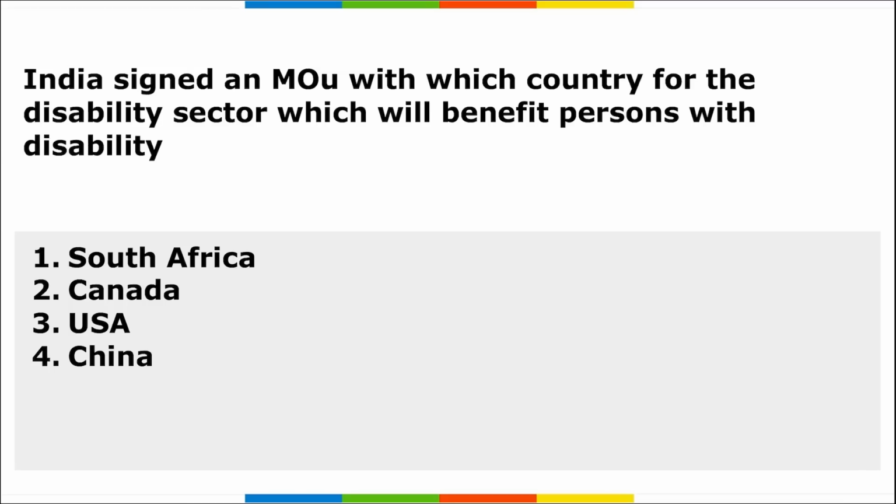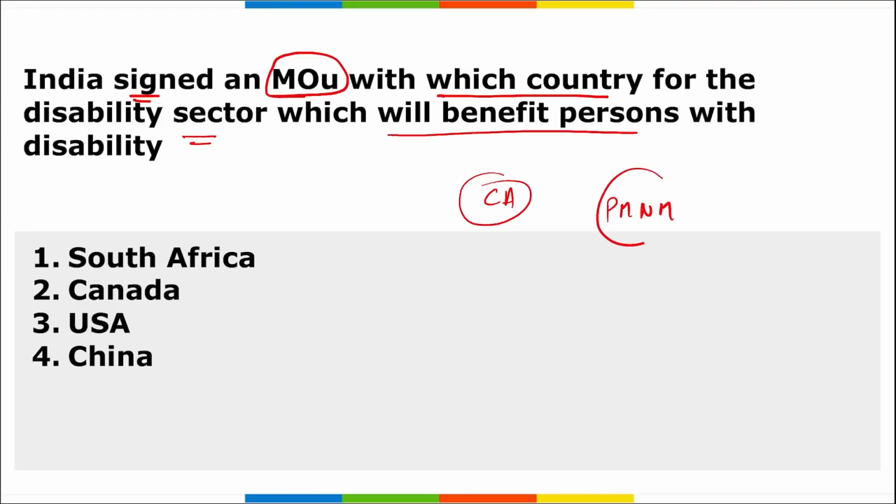Moving on to the important current affairs of the day. First question. India has signed a memorandum of understanding with which country for the disability sector which will benefit persons with disability? Recently there were cabinet approvals for 15th of January, and the Union Cabinet, which is chaired by Prime Minister Narendra Modi, has given their approval for the following proposals.